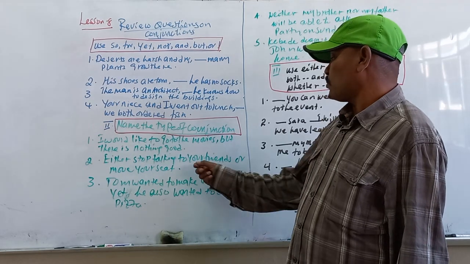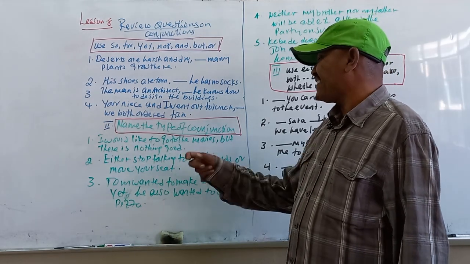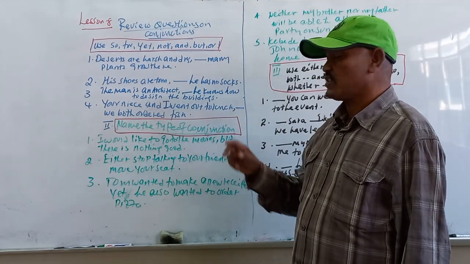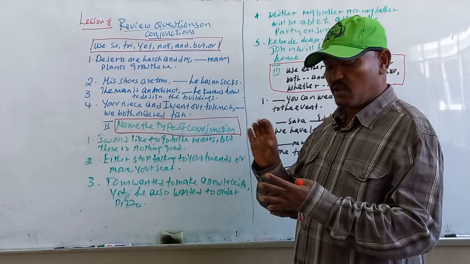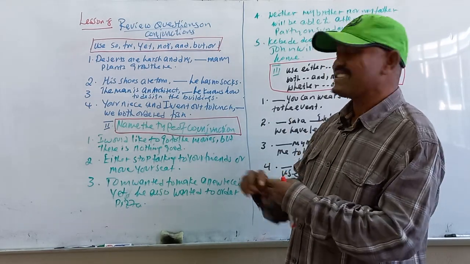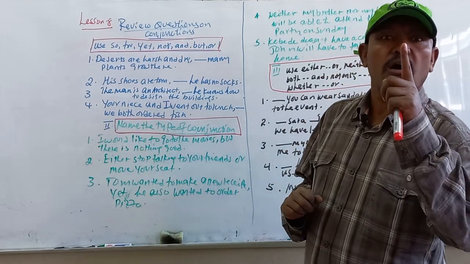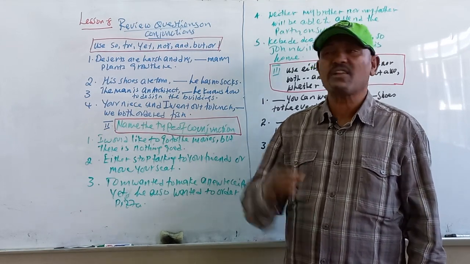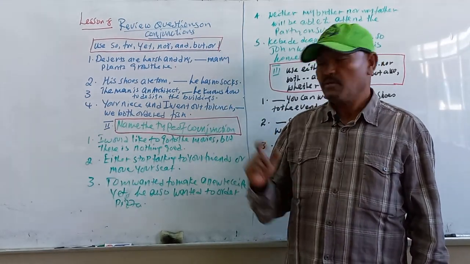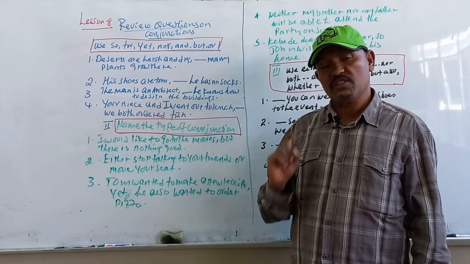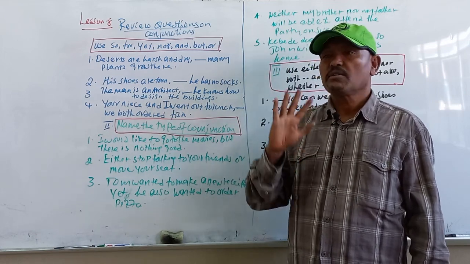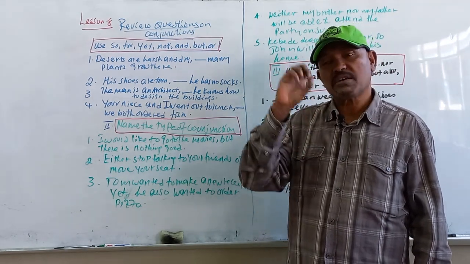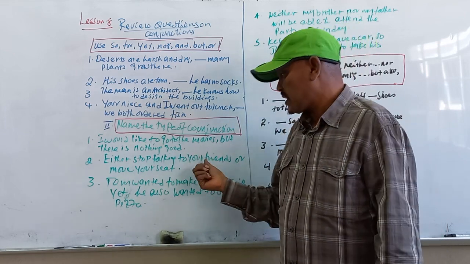Number 2: either stop talking to your friends or move your seat. This is different from the first one because there are pairs of words functioning as a conjunction, joining words, nouns, clauses, and sentences. This kind of conjunction is correlative, which is absolutely different from coordinating, adverbial or subordinating conjunctions. By the way, these are not the only correlative conjunctions. There are many, but to save time I only use some of them. So this is a kind of what?